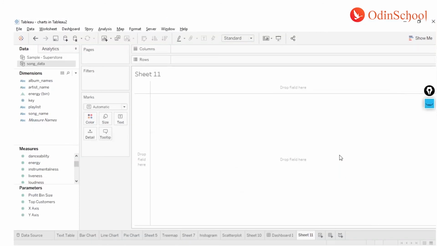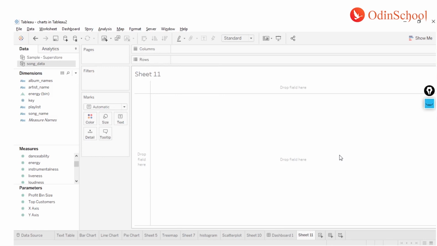Right. So once you create all these charts, the next step is you will have to save your workbook. If you are using Tableau Desktop, which I believe you will install as the 14 day trial version, or if you are a student, you can get your student license for free by going to their website. But in most of the cases, I believe we are going to use either Tableau Desktop trial version or the public version. Now if you are using the desktop, the process of saving a file is pretty much simple.